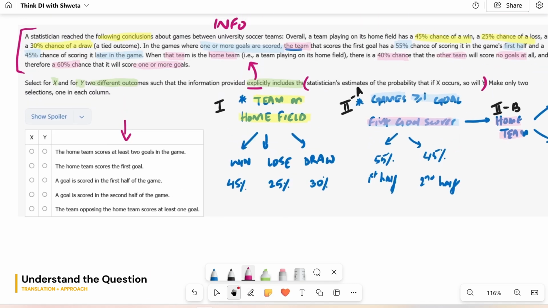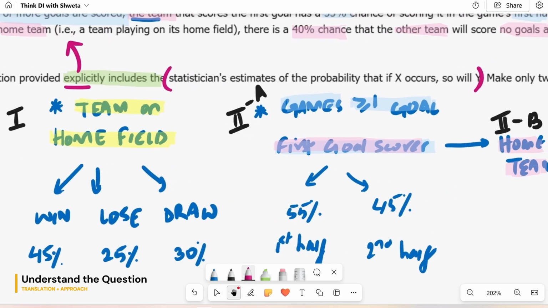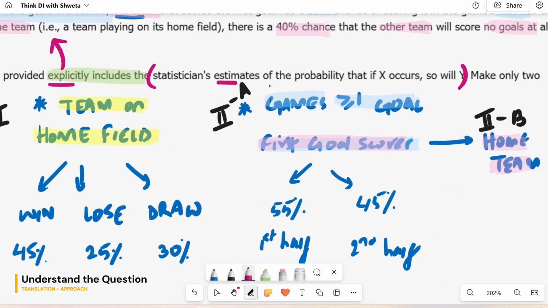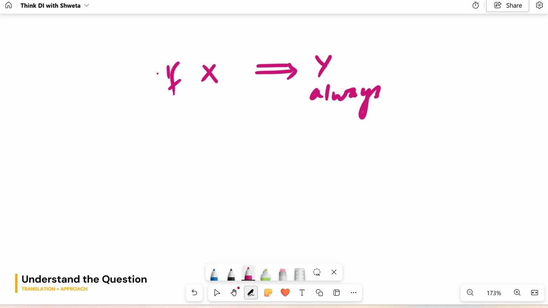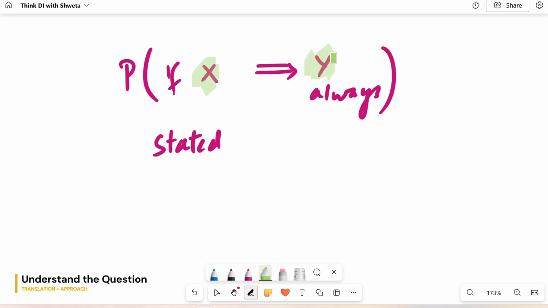Read the line again. It says the information should include the statistician's estimates of the probability that if X occurs, so will Y. It is not asking you to find X and Y for which this happens. It is just saying that whatever the statistician's estimate is of such a thing happening, that should be stated. We have to find X and Y for which we can find this. That means when X happens, what are the chances that Y will also happen? Those chances, that probability should be stated in the information.